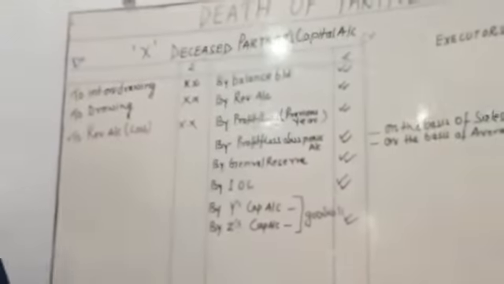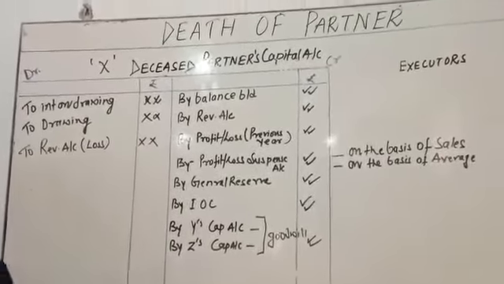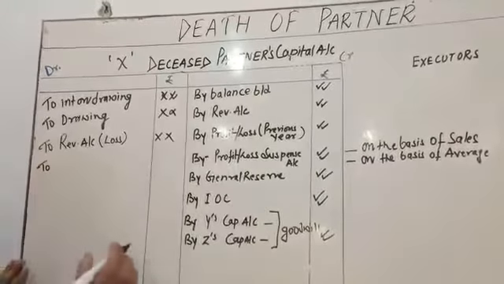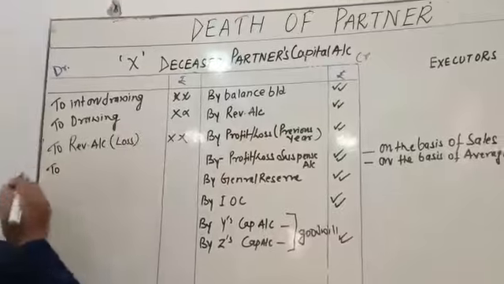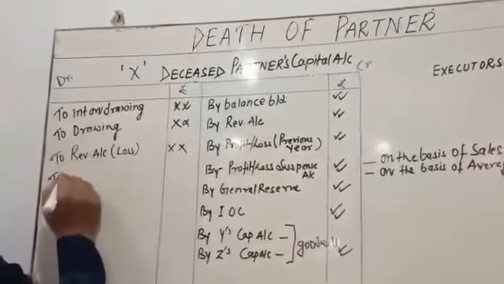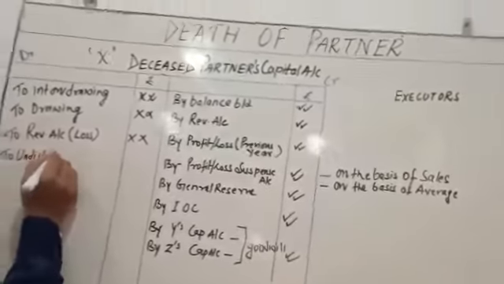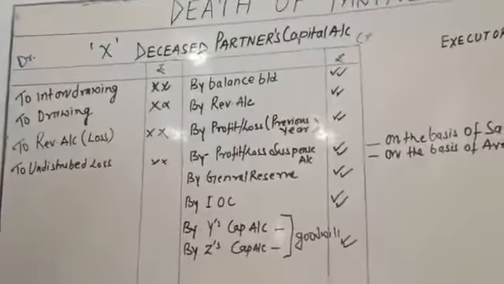Next is undistributed loss. Just as there can be undistributed profit, the same thing arises with undistributed loss. You can write that undistributed loss. It is also going to be debited.